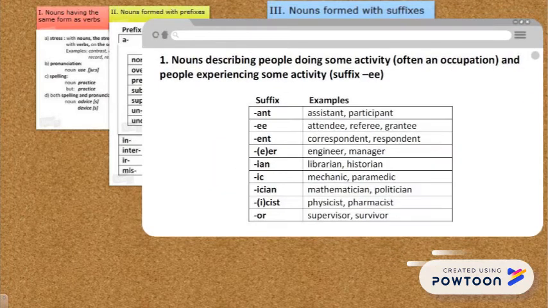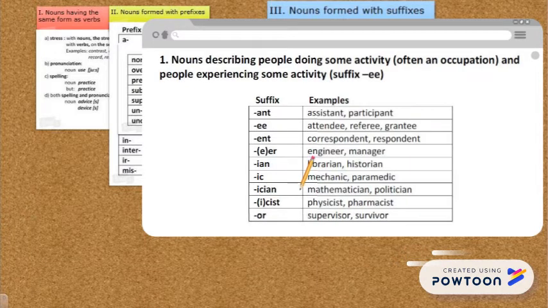Nouns formed with suffixes. Nouns describing people doing some activity, often an occupation, and people experiencing some activities, like assistant, participant, attendee, referee, grantee, correspondent, respondent, engineer, manager, librarian, historian, mechanic, paramedic, mathematician, politician, physicist, pharmacist, supervisor, survivor.